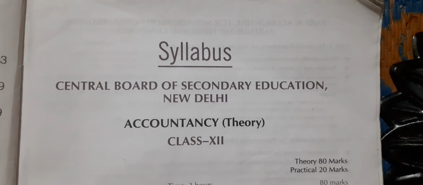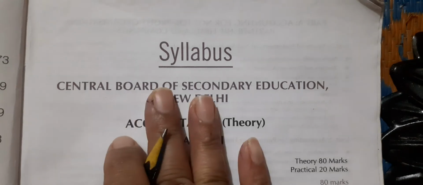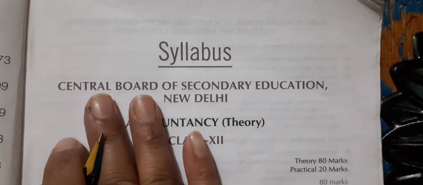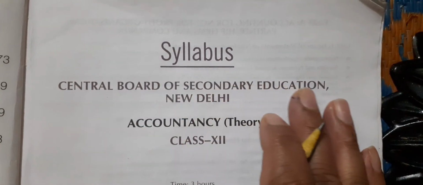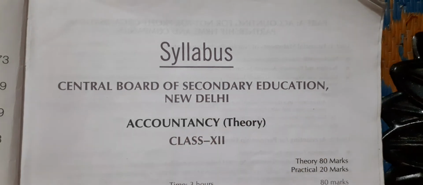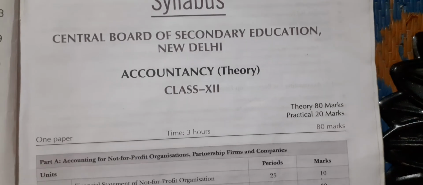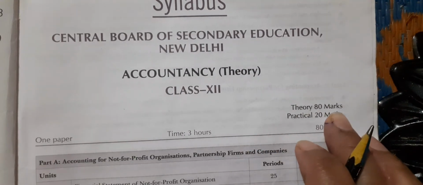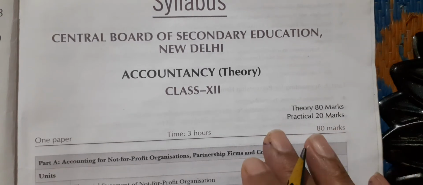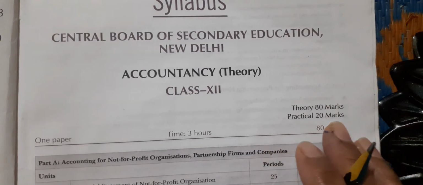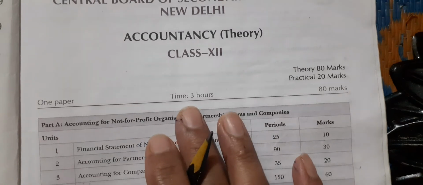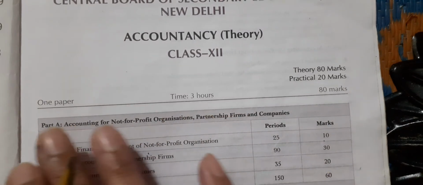Okay, so let's continue. Children, this is our syllabus. According to the Central Board of Secondary Education, New Delhi, Accountancy Class 12th has a theory paper of 80 marks in the board exam. Practical will be held for 20 marks. The written paper will be held in 3 hours.